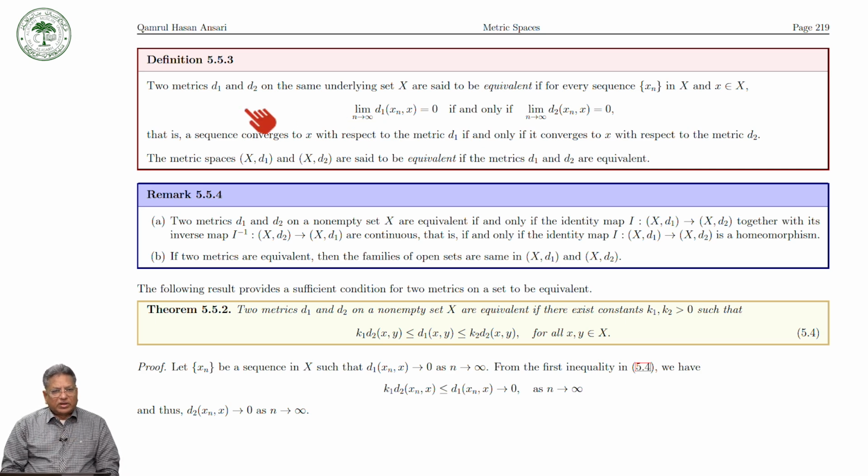So every sequence converging with respect to d1 converges with respect to d2 and vice versa, then we say that d1 and d2 are equivalent metrics.